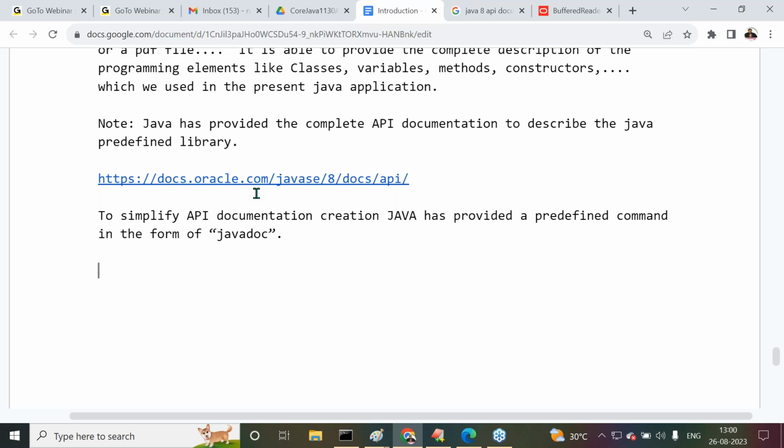But how to prepare API documentation for our program? How to use the javadoc command? I will discuss those concepts with you in the next class. Then tomorrow, there is no need to come for the class. The day after tomorrow, I'm going to continue the class at the same time, 11:30 only.